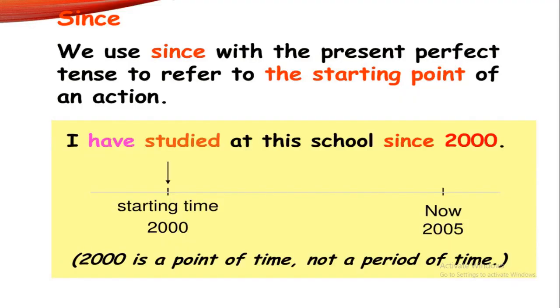We use since with the present perfect tense to refer to the starting point of an action. For example, I have studied at the school since 2000. Now the time period is 2005 and the starting time is 2000. So 2000 is a point of time, not a period of time. So to refer to the starting point of an action, we are using since with the present perfect tense.